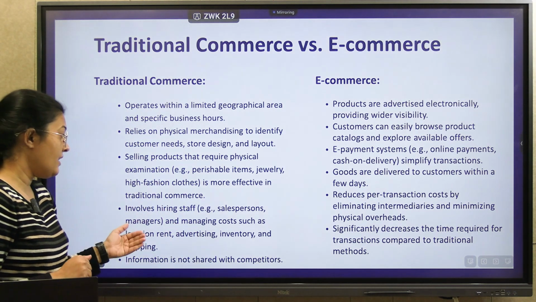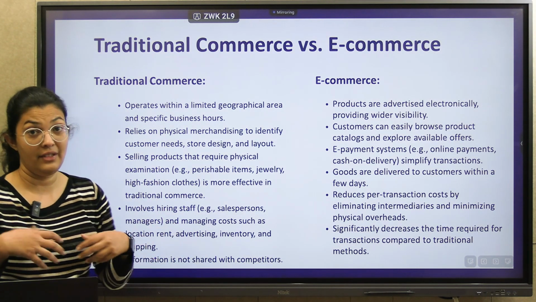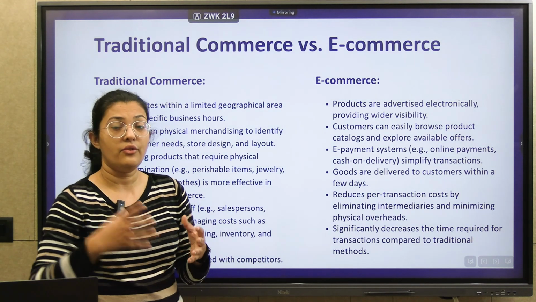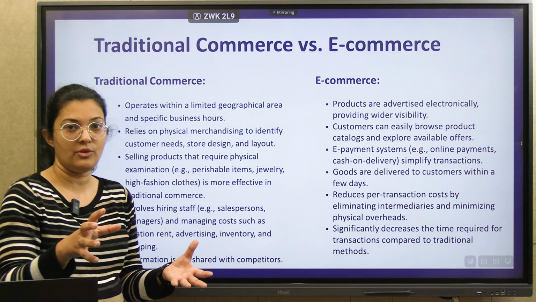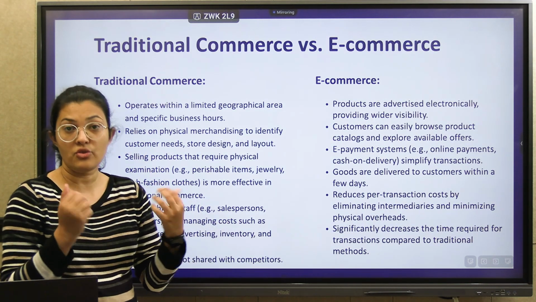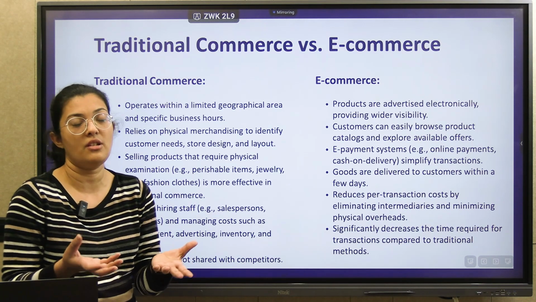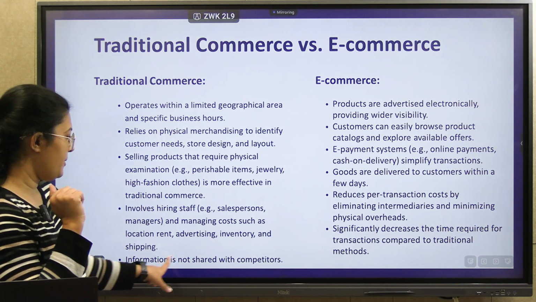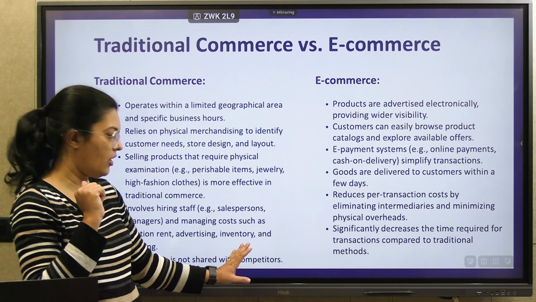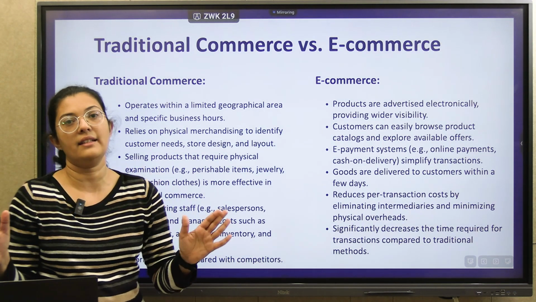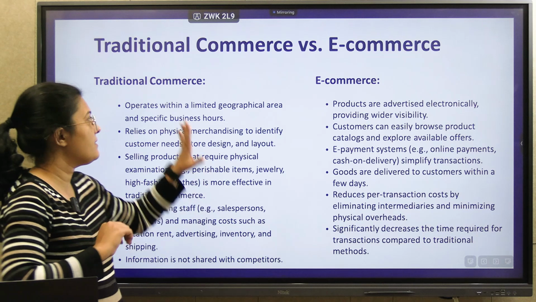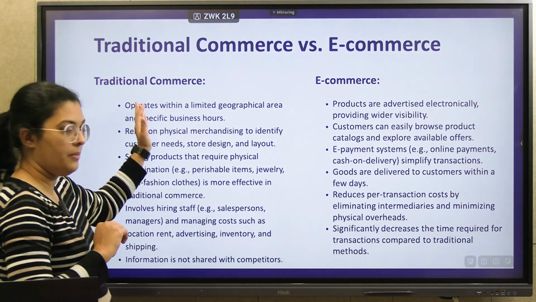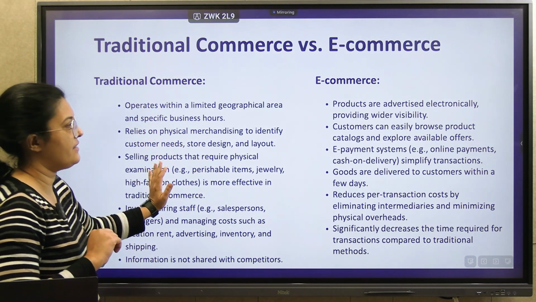Next, we need more staff, more salespersons. Whenever a customer visits your store, there should be many salespersons there. They provide information about your product to the customer. And information is not shared with competitors, because nothing is available online. So this is how traditional commerce works, and what its advantages and disadvantages are.